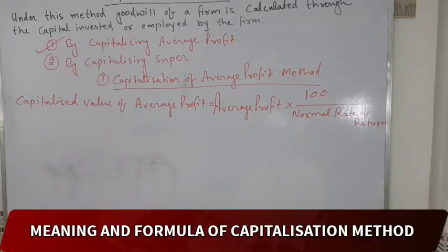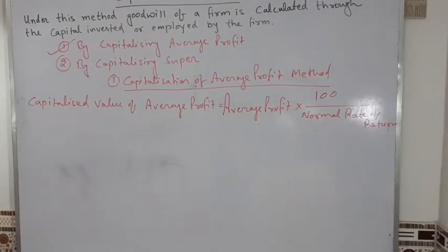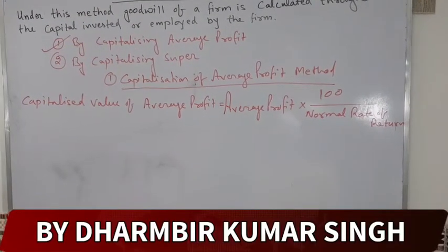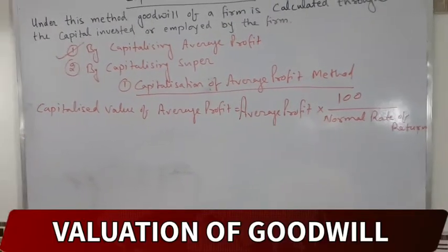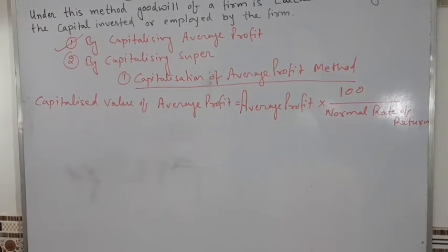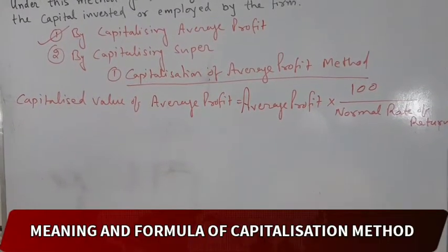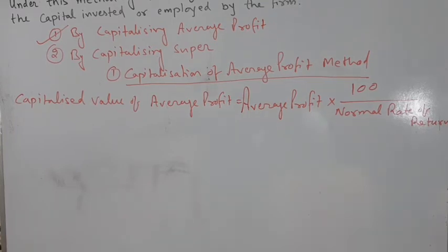Capitalized value of average profit is equal to average profit into 100 divided by normal rate of return. This is the formula of the capitalization of average profit method. We knew it.